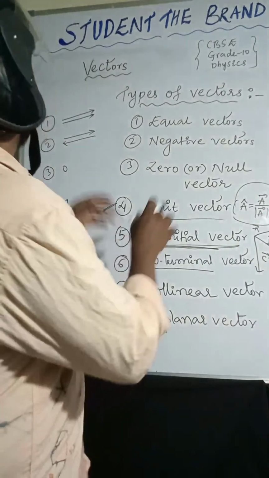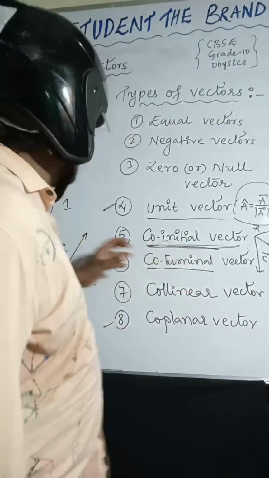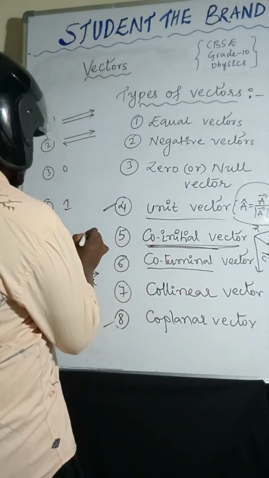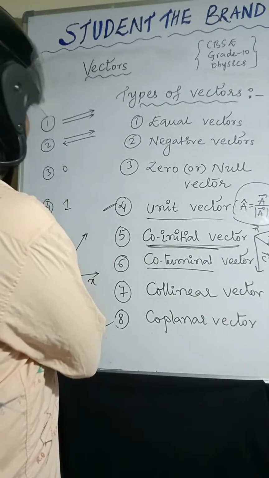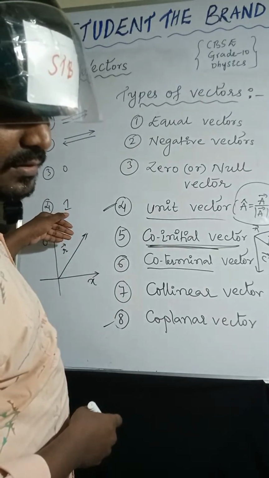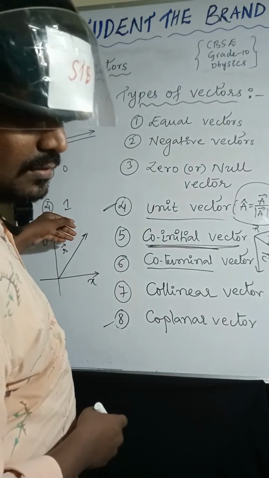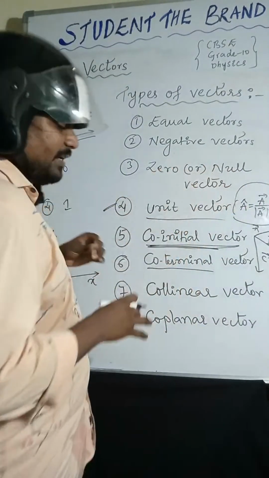Okay, so this is about the types of vectors. Position vector: if you want to represent the position of an object, the object is placed with the help of the x-axis and y-axis. From the origin we are representing the position of the vector. So this is about types of vectors.